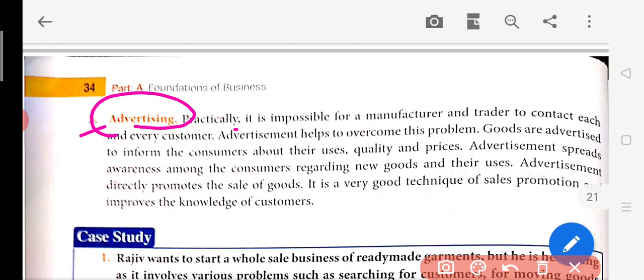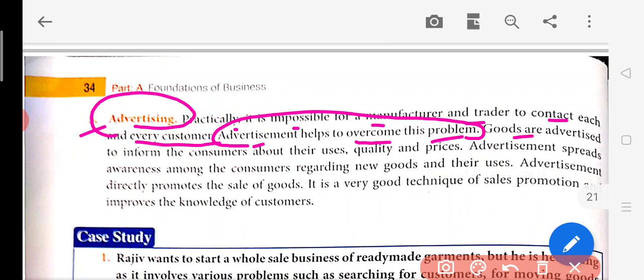Practically, it is impossible for a manufacturer and trader to contact each and every customer. The manufacturer is making its product, but it is very important to tell the consumer, I am making this product. Do you want to buy it? But a manufacturer cannot directly contact a consumer. Advertisement helps to overcome this problem. This problem of communication between the company and the consumer is solved by advertisement.